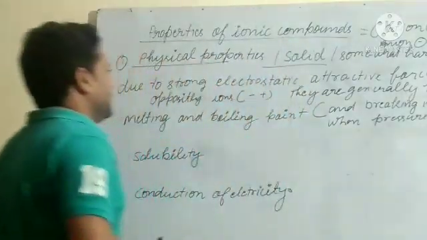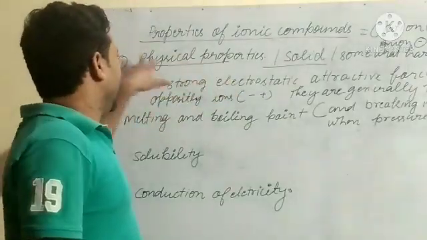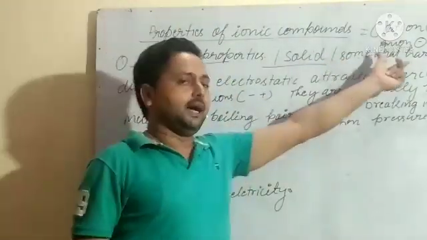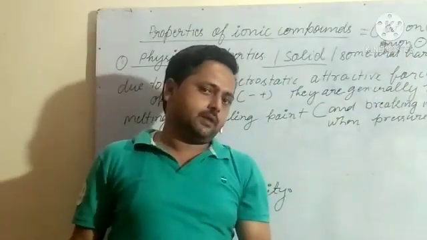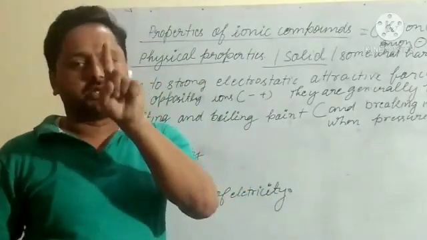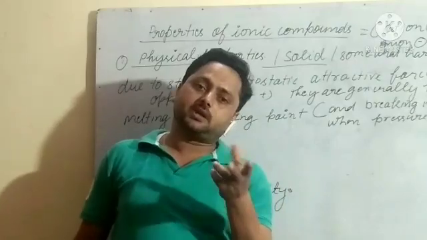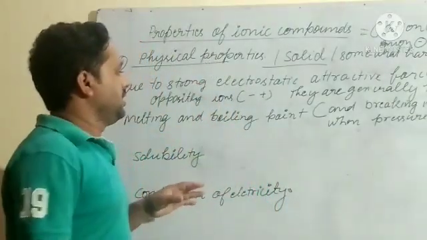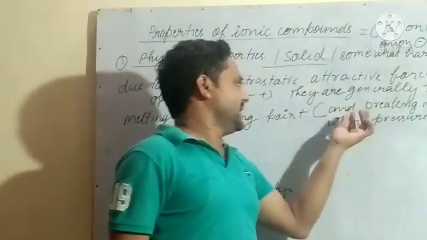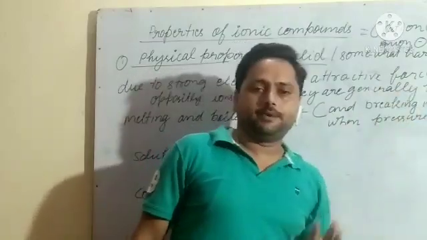So what is the first point? Physical properties: ionic compounds are solid and somewhat hard due to strong electrostatic force between the oppositely charged ions. The positively charged ion is known as a cation, and the negatively charged ion is known as an anion. And they are generally brittle and break into pieces when pressure is applied.